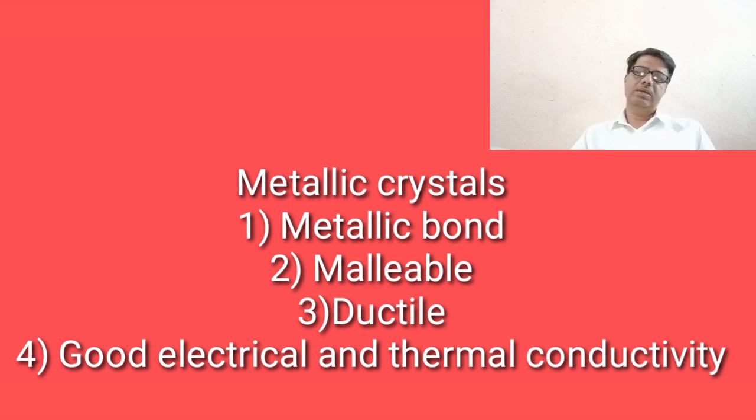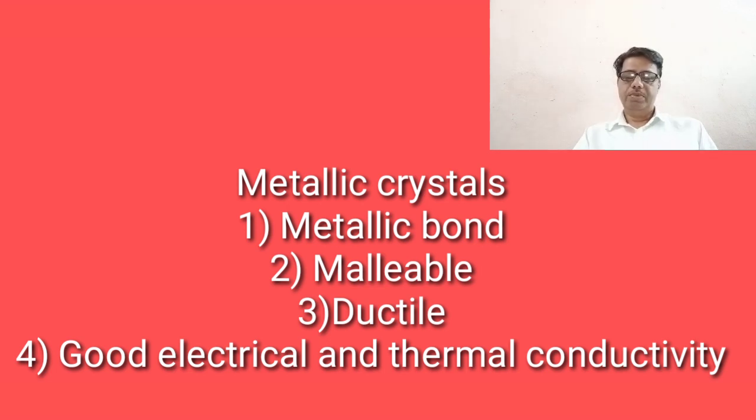So students, we see the second classification of crystalline solids: crystalline ionic solids, covalent network solids, molecular solids, metallic solids. The summary is given in your book on page number 5, table number 1.1.